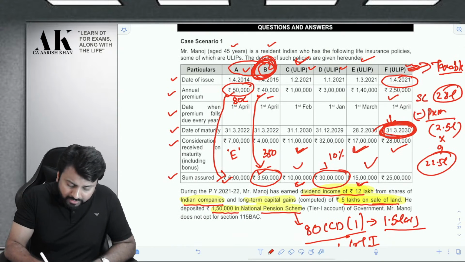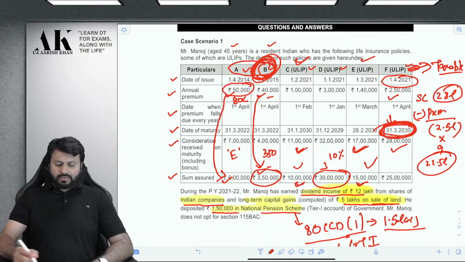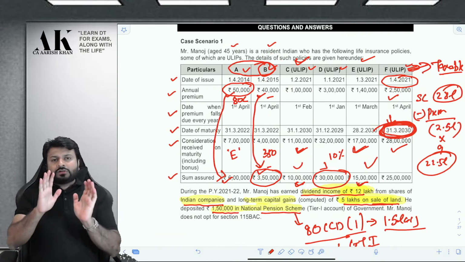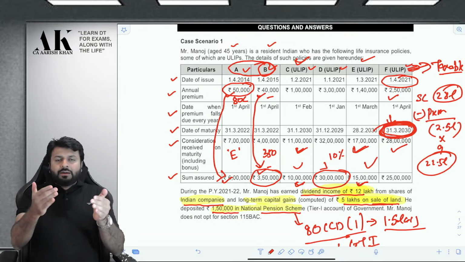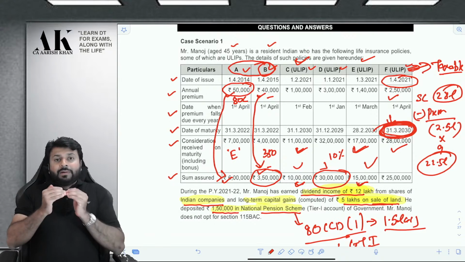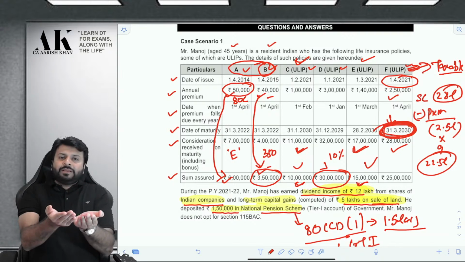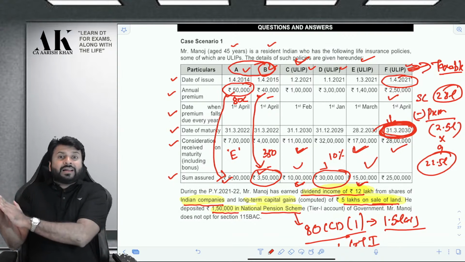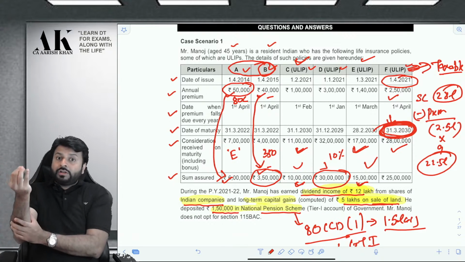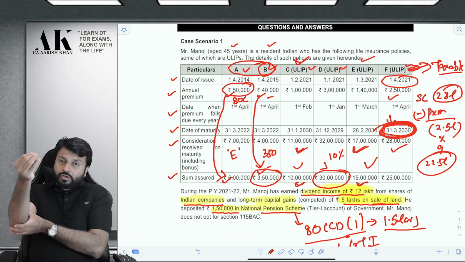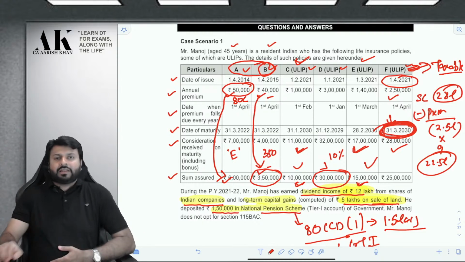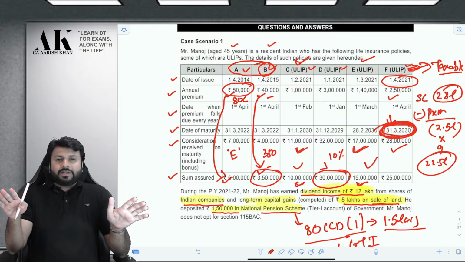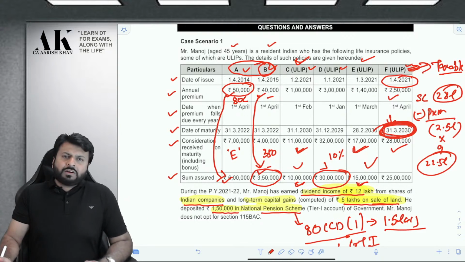What is the next thing which will come? It is the maturity of this particular LIC policy. Not ULIP, sorry, LIC. That amount received by the assessee minus the amount paid as a premium, the differential amount, will be chargeable under the head IFOS. ULIP transactions are chargeable as capital gains on maturity because ULIP is a unit. But a normal insurance policy is not chargeable as capital gains. It is chargeable as IFOS. So what will be the IFOS?